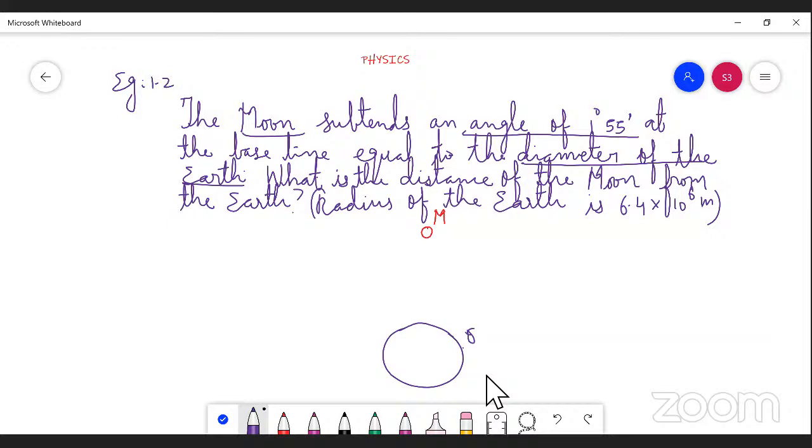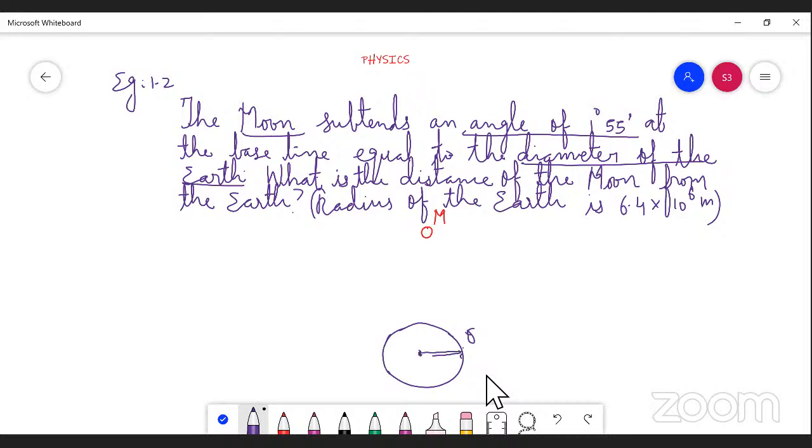The radius of the earth, in your book itself, they are given 6.4 into 10 to the power of 6 meter. So this is the diameter of the earth. This is the center of the earth.